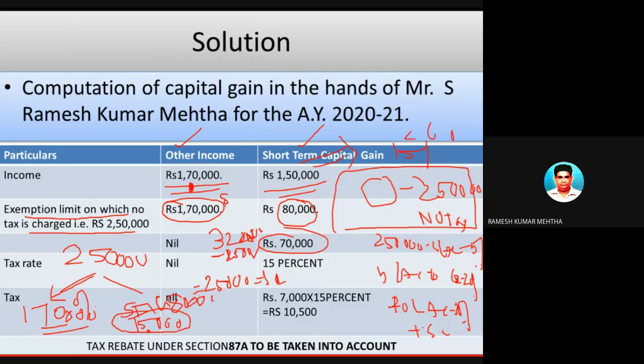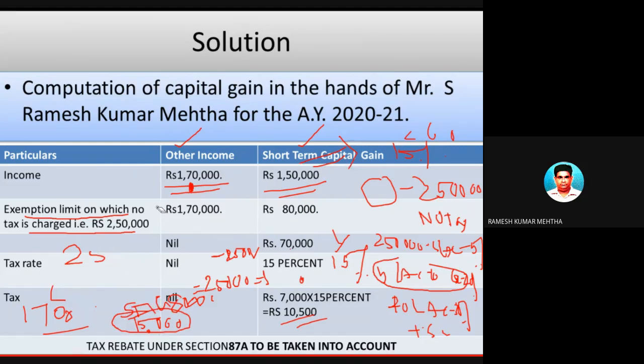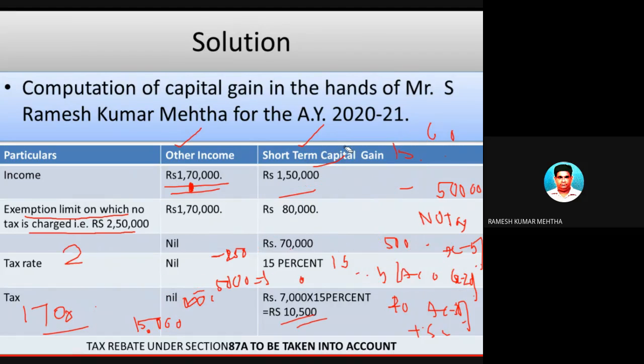So on this 70,000, you should not go to the tax slab, because short-term capital gain has a separate tax rate of 15%. So on this 70,000 rupees, 15% has to be paid, which is 10,500. So this is also a different kind of situation. Again, I am just recovering this particular problem for your convenience and better understanding.